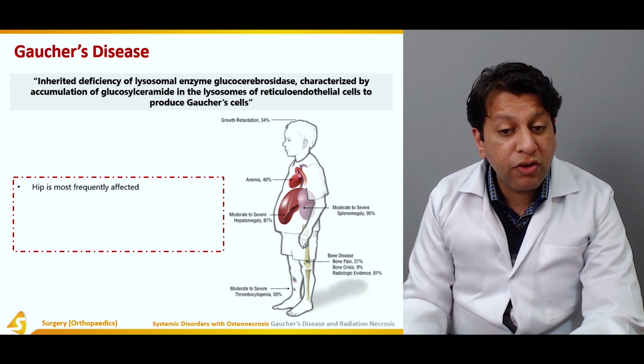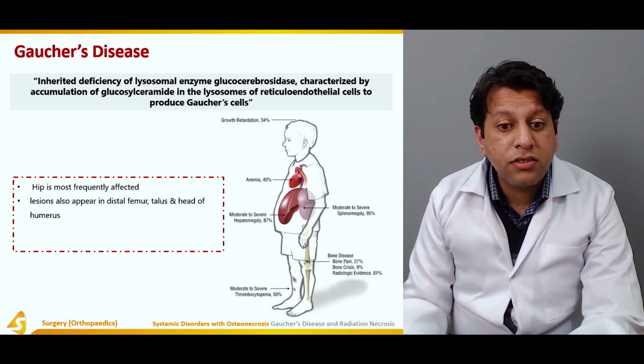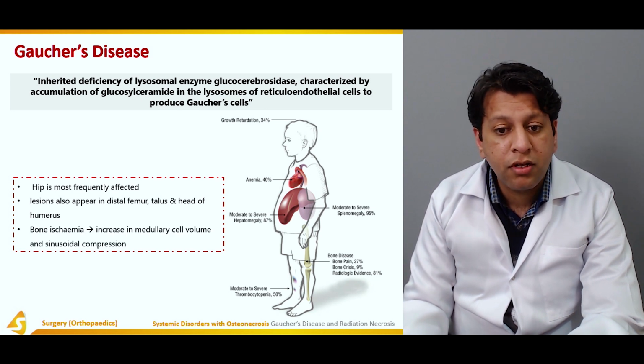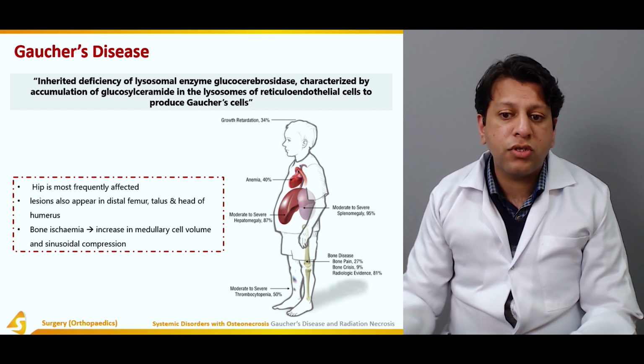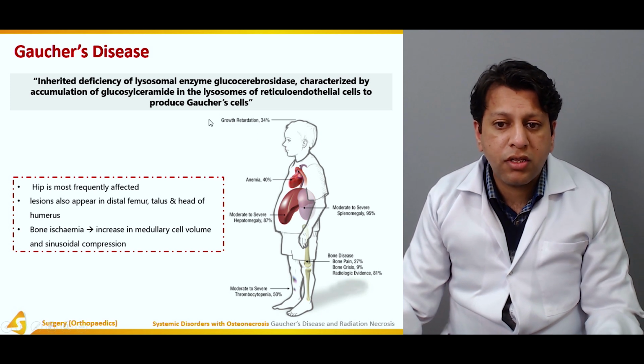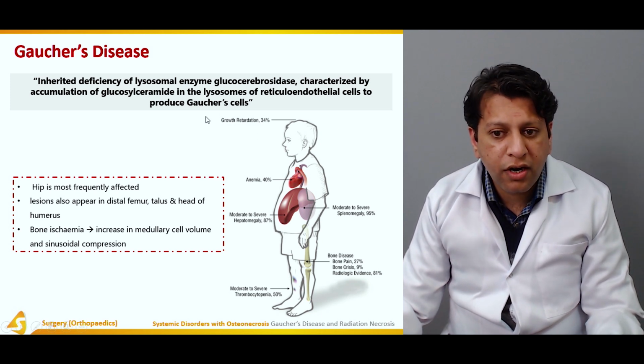The hip is most frequently affected. Lesions also appear in the distal femur, talus, and head of the humerus. Bone ischemia actually leads to an increase in the medullary cell volume and sinusoidal compression. So these are some of the causes. They usually present with growth retardation.